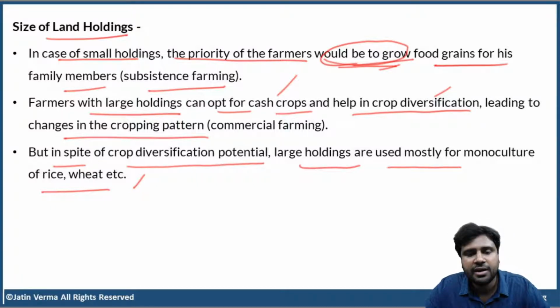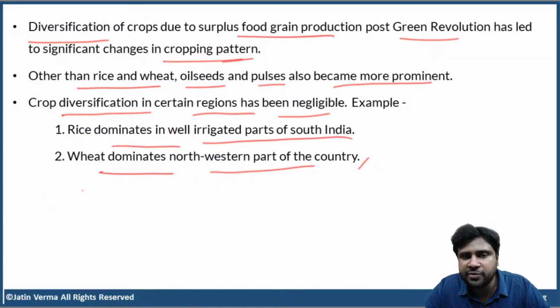But I cannot say that there is no diversification at all. Since the Green Revolution, there has been some diversification, but it is still limited in India.